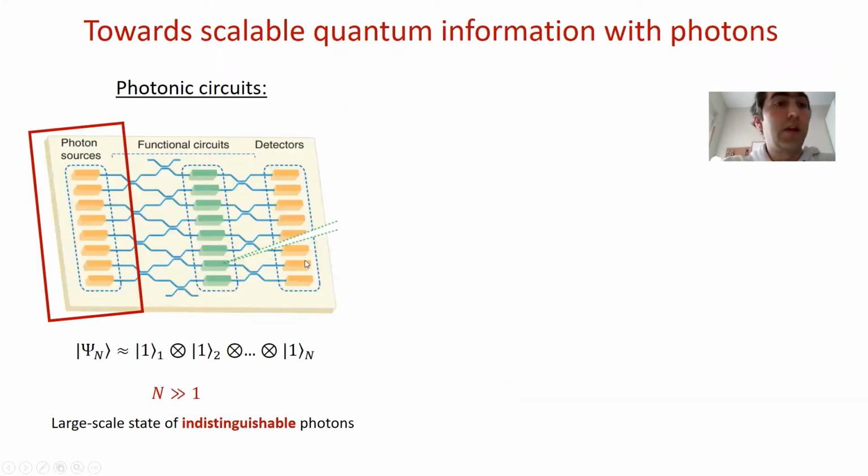Well, when doing scalable quantum information processing with photons, one typically thinks of a large photonic circuit with many photonic inputs, and then these photons are transformed with many beam splitters, phase shifters, and so on. And at the end, with many detectors, these are detected and retrieve the quantum information. There are many challenges to solve before reaching this ambitious goal, and one of them is to prepare a large-scale state of indistinguishable photons with exactly one Fock state per channel. This is the aim of my talk.